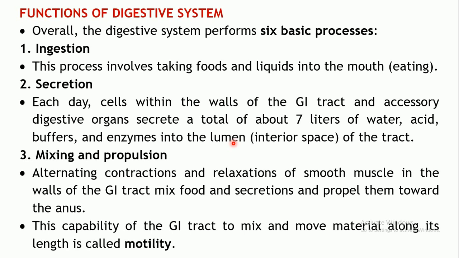So these secretions will further mix with your food. They contain digestive enzymes. They will help in lubrication and propulsion of the food further. So unless and until it is properly lubricated, it will not be able to move further. So that's again a very important function of the digestive system. Okay, so secretion of certain substances will help in lubricating, mixing with the food and helping in the further digestion, especially the chemical digestion of the food.